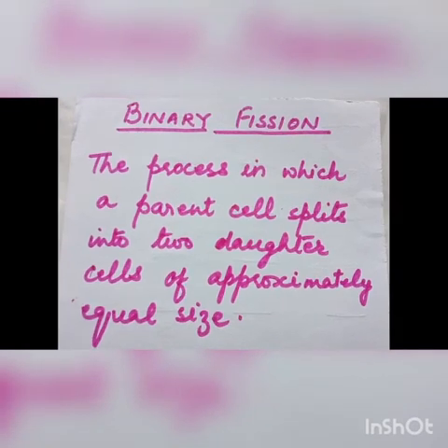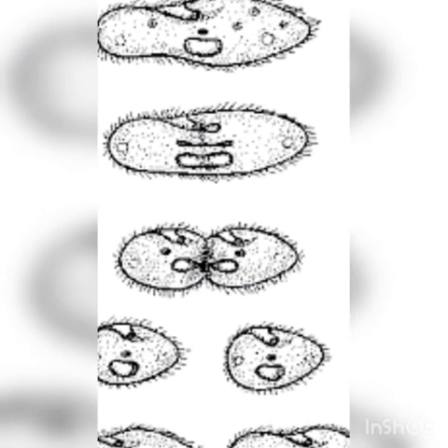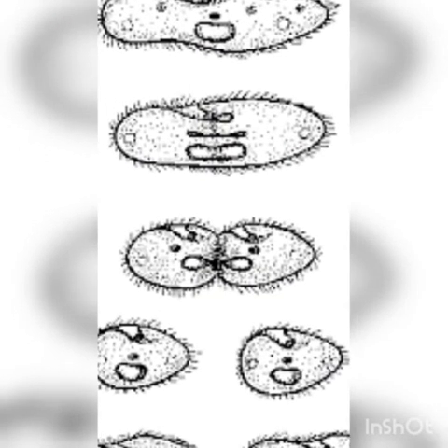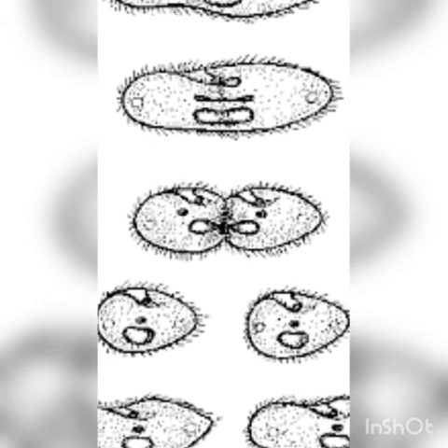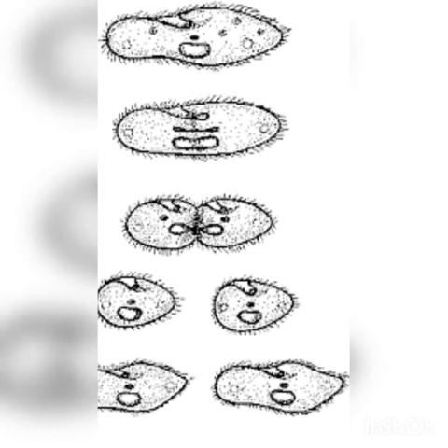Here we are going to study with the help of 2 examples. The paramecium increases and then it divides into 2. This individual divides into 2 individuals, you can see, and the furrow formation is there. This furrow divides this paramecium into 2 daughter parameciums, and these 2 daughter paramecia develop into 2 adult paramecia.